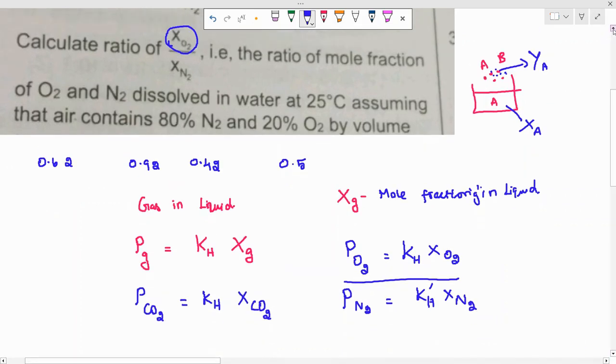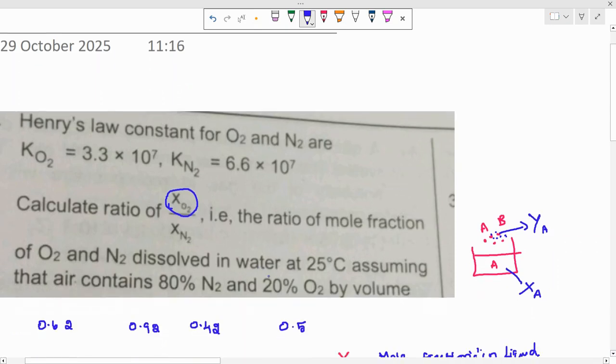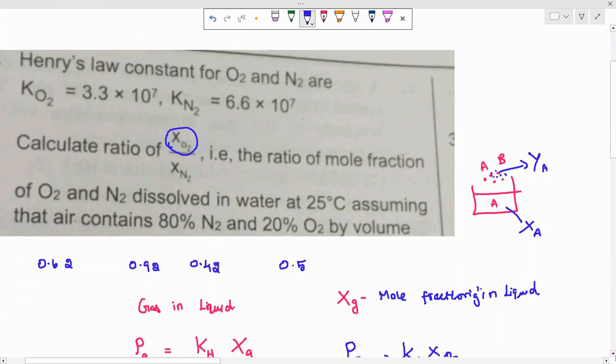And we know the Henry's constant, they have given that, and we can get this one. Which one we can get? The mole fraction we can get here. What they are saying, oh okay, actually we couldn't get that mole fraction, because here it says dissolved in water at 25 degrees Celsius, assuming that air contains... So here they have given the percentage of nitrogen and percentage of oxygen in the air only. They didn't give any clue about the mole fraction of nitrogen and oxygen.